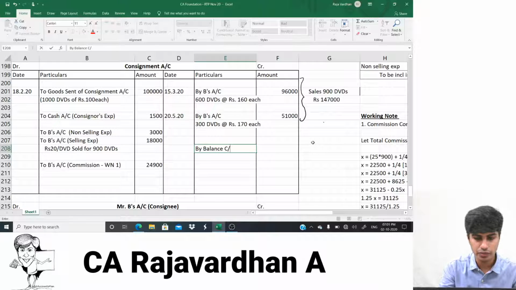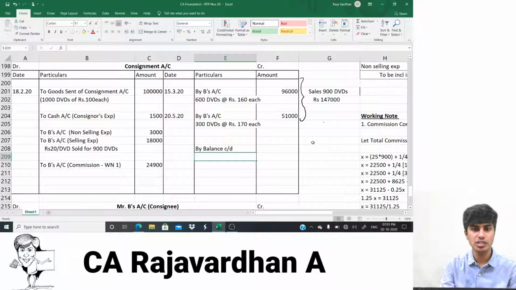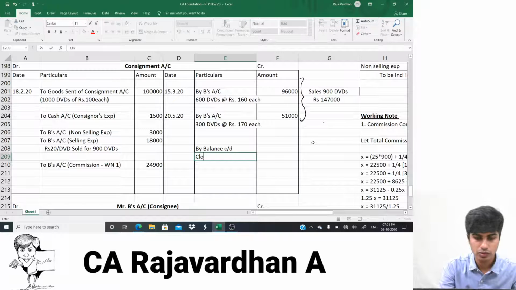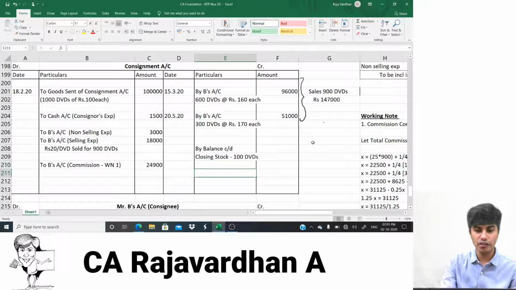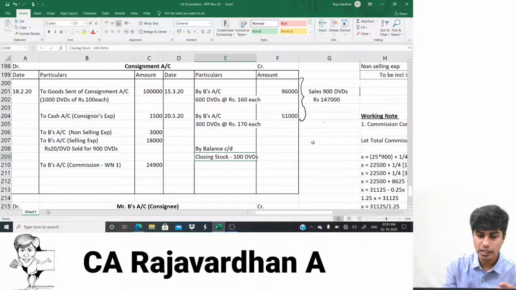By balance carried down, that is the closing stock. Closing stock. How many of the 1000 DVDs are there? 600 and 300 are sold. Closing stock, that is 100 DVDs. Closing stock of 100 DVDs. We would have to compute the value for that and then write it here.